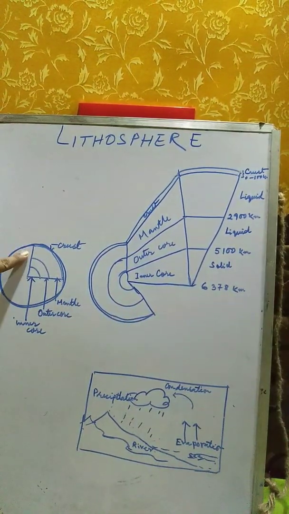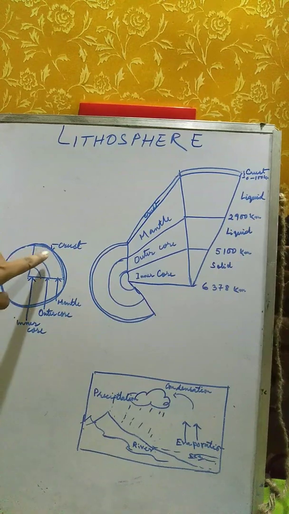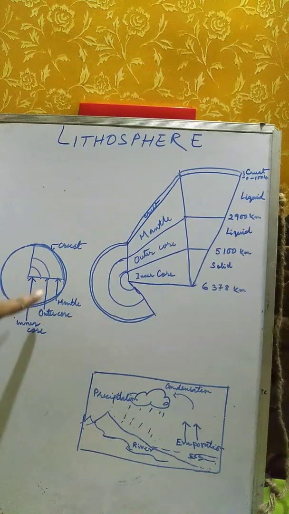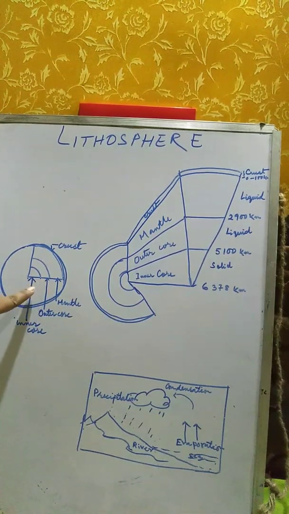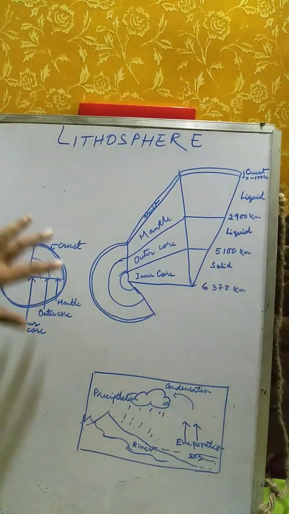See, we can divide earth into three parts. Interior part can be divided into three parts. The uppermost one is crust, then there is mantle, and then there is core. This core again can be divided into two parts, outer core and inner core. Only the crust portion is in the solid part.